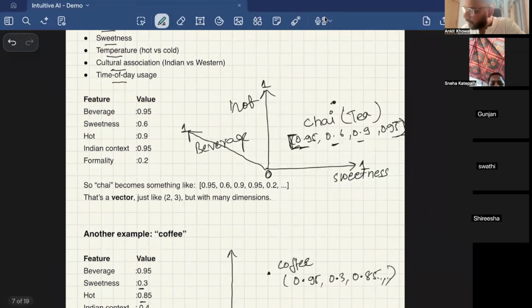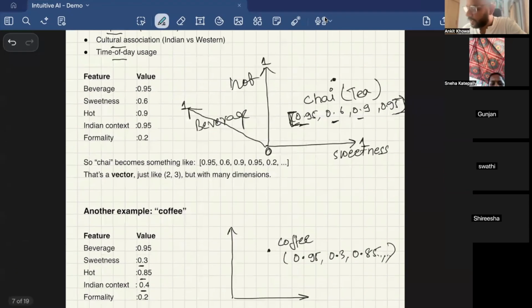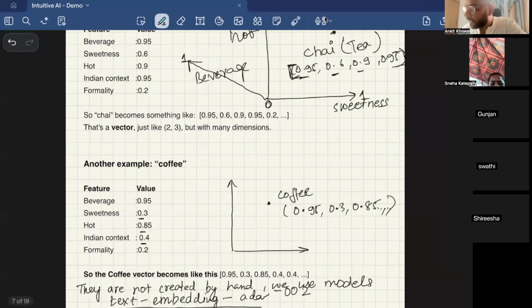Another example, and don't worry if these concepts look very abstract to you, or you feel, what am I talking about? These are common concepts in the machine learning and AI space, right? You need to get a hang of it because we are dealing with conversion between numbers and words. So another example: if I had to create a vector for coffee, right?